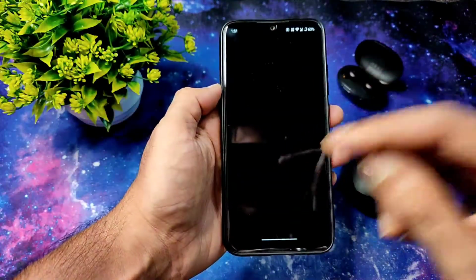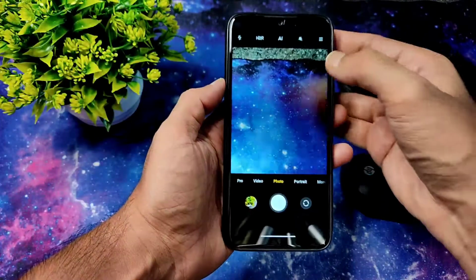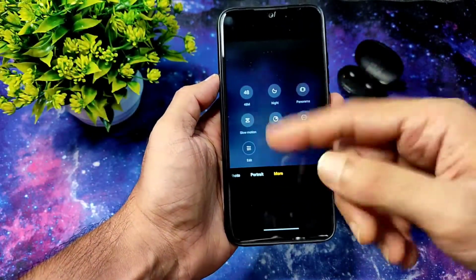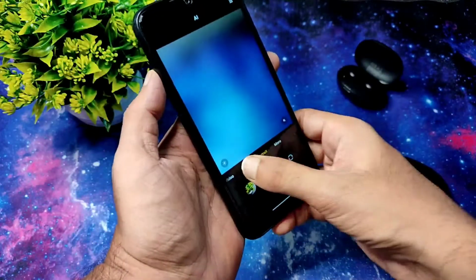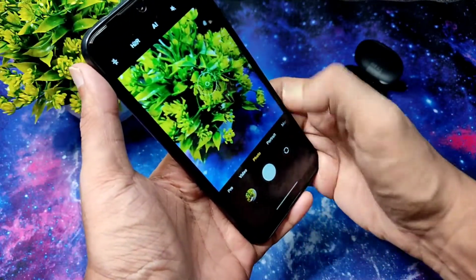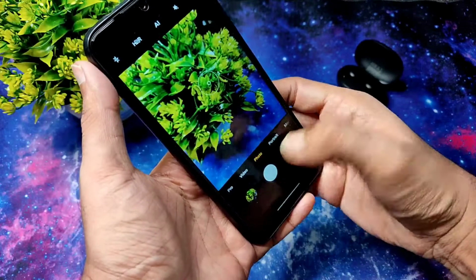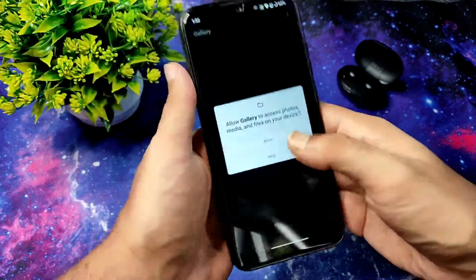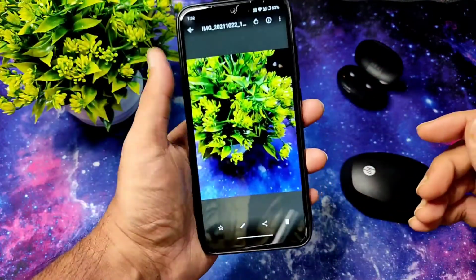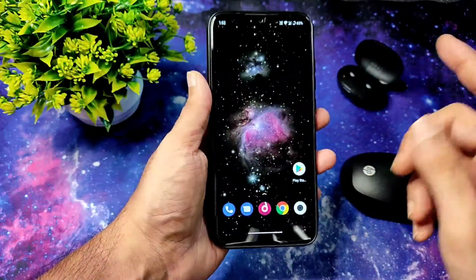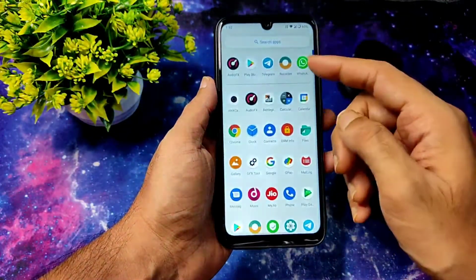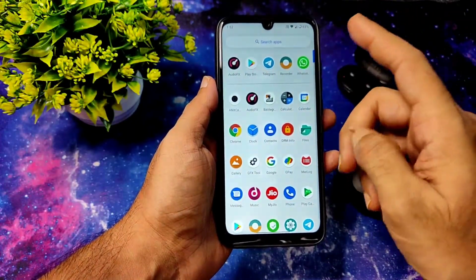Coming to the ANX camera, here it's working fine. In the more options, these are the options you get, and you can edit them. Even in photo mode, as you can see, I'll click a shot. It's working fine in this ROM. If you want, you can use any Gcam ports. WhatsApp is also working fine.